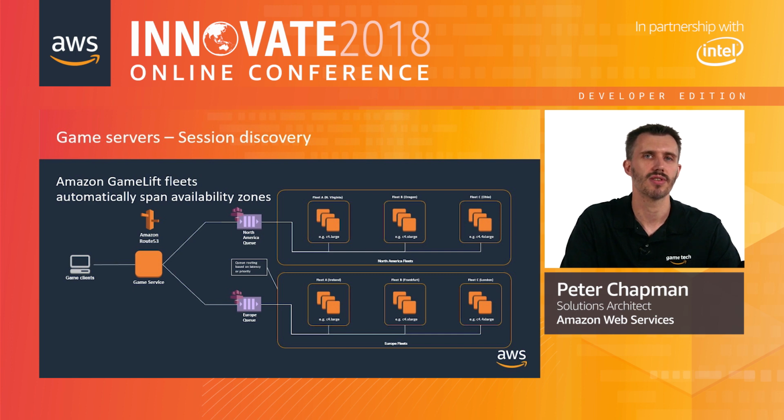Like with our backend services, we can use Amazon Route 53 GeoDNS to detect where the player is located, and based on this, pass a player game session request to a GameLift queue in a region close to them. GameLift queues efficiently place new game sessions on any fleet in a group of fleets that can span multiple regions. It is able to do so either based on the lowest latency or priority that you define. If a failure were to happen that affected a region, we can use Route 53 to route all players to a good region, allowing players to continue playing while the issue is resolved, at the cost of potentially higher latency for that period of time.